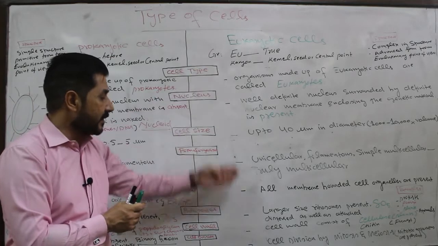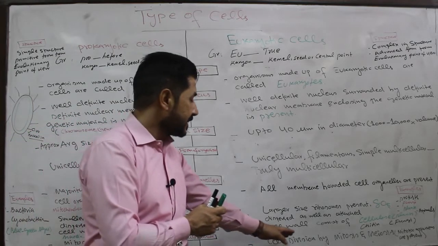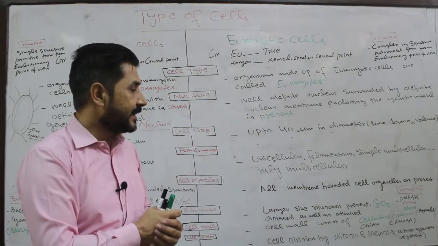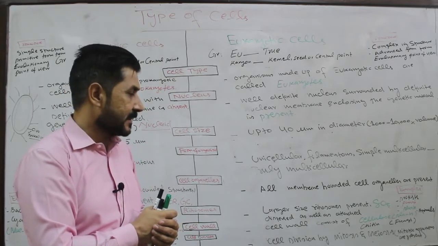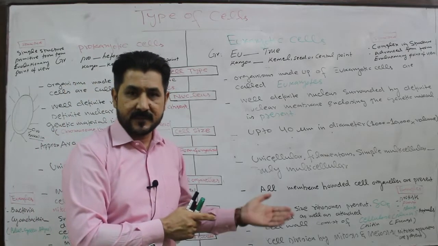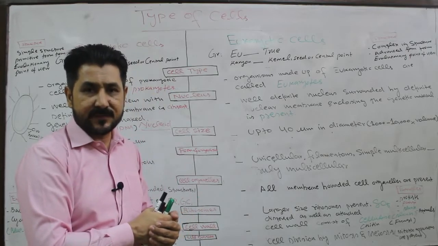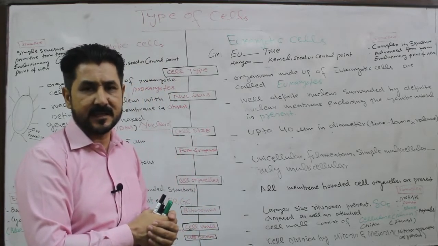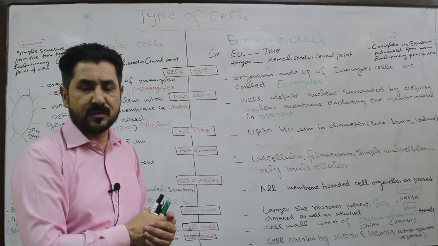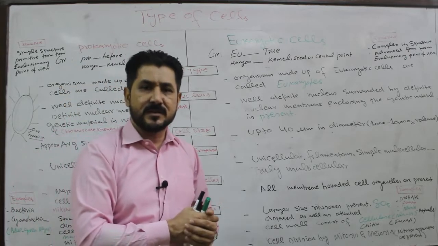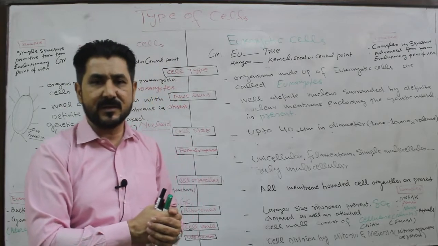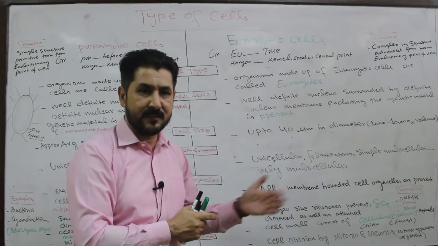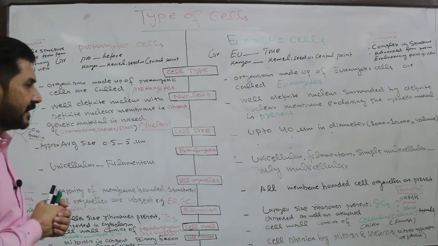But in the case of the eukaryotic cell, cell division occurs by mitosis as well as meiosis. Why? Due to the presence of the mitotic apparatus, that is centrioles, spindle fibers and aster fibers. But in the case of higher plants, as we have discussed in the centriole topic, true centrioles are absent, but certain structures are present which function like centrioles, by which the cell divides in eukaryotic organisms.